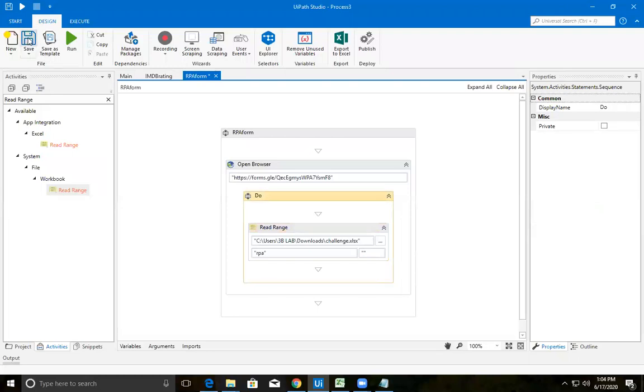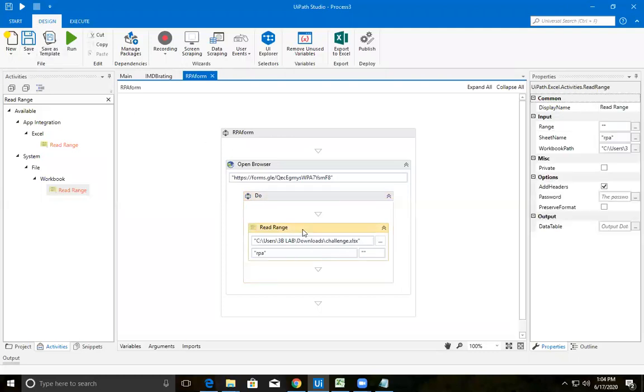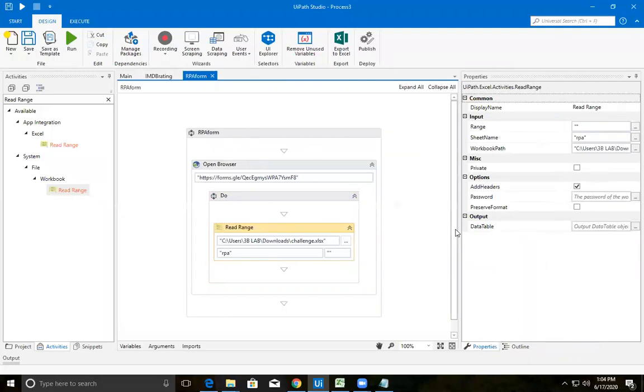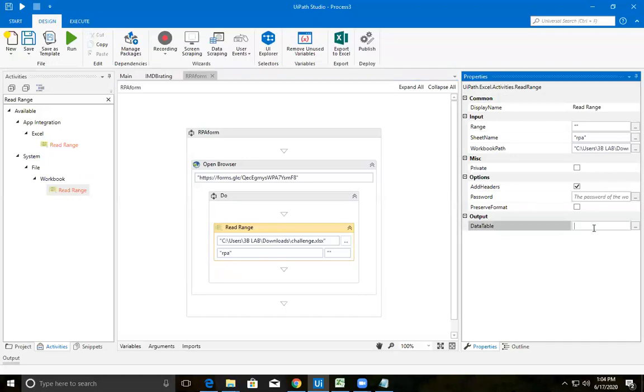Now, you are reading from an Excel file, so where do you want to store this? For that, go to the properties panel of this read range, where there is something called data table. Let me provide a variable value there.